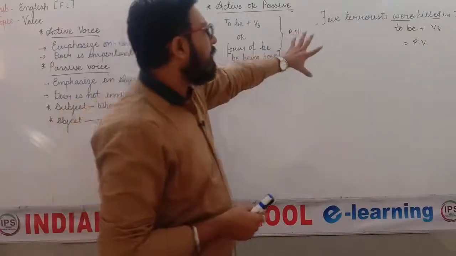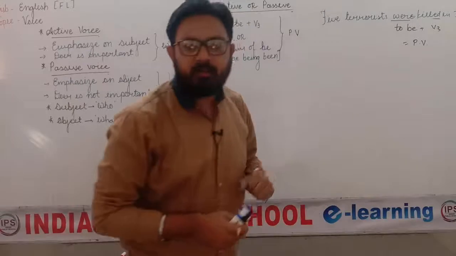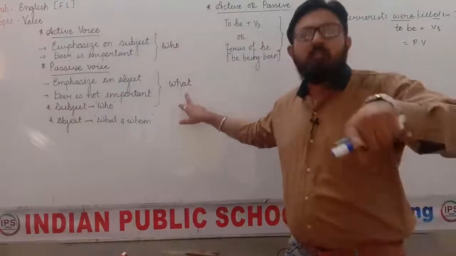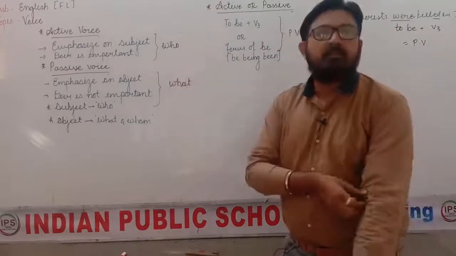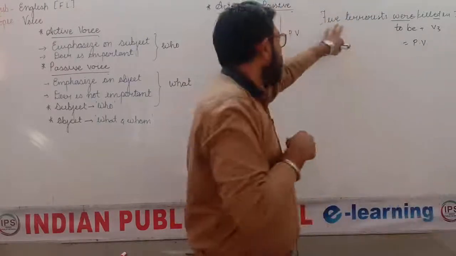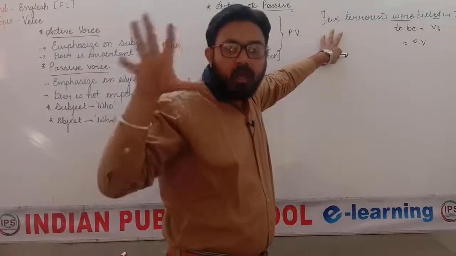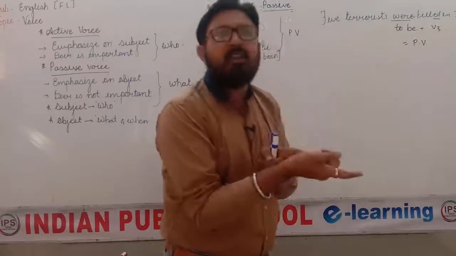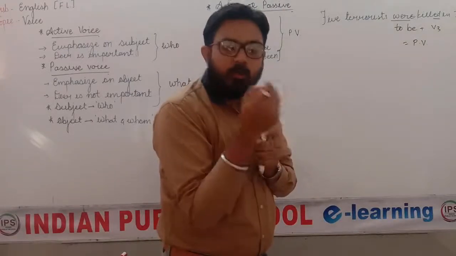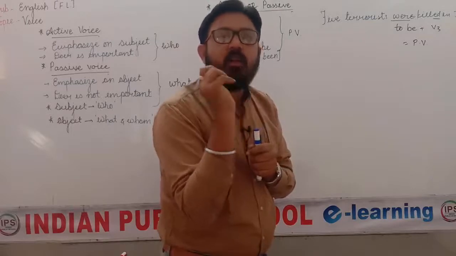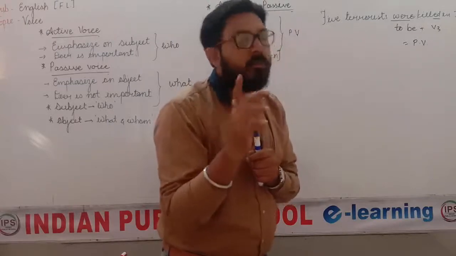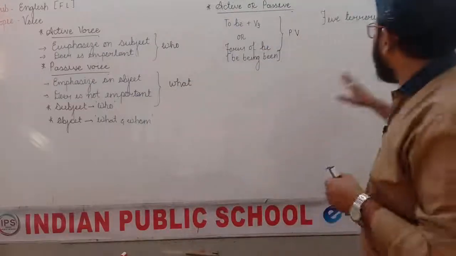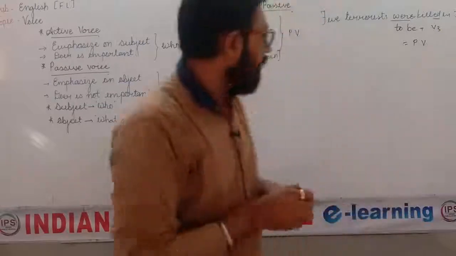Now why is this sentence written in the passive voice format? Because here what has happened is more important than who has done it. Try to understand the sentence: 5 terrorists were killed. That the terrorists were killed is more important than who killed them. Who killed them is not important. That is the first thing. Number 2, here we have not written the subject also. So that is the point to remember.